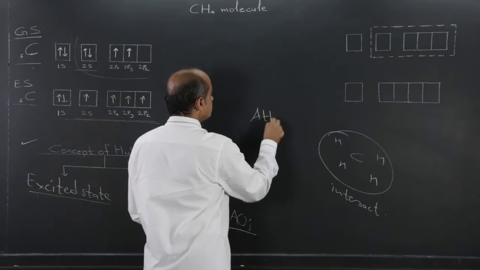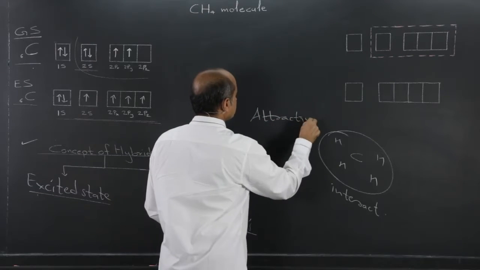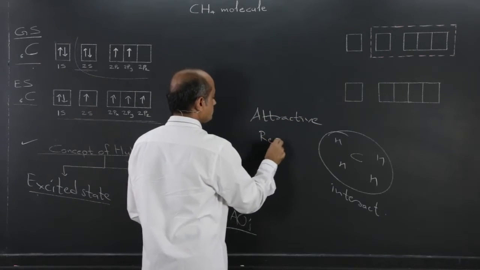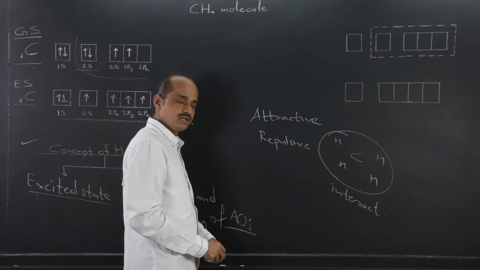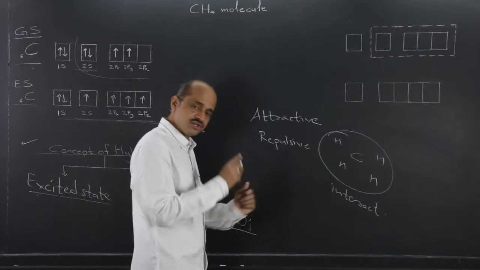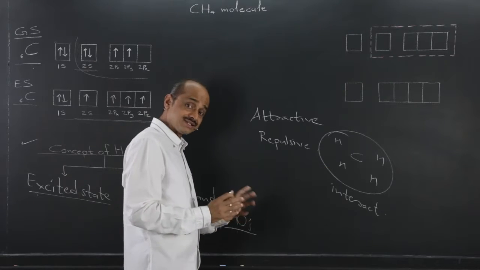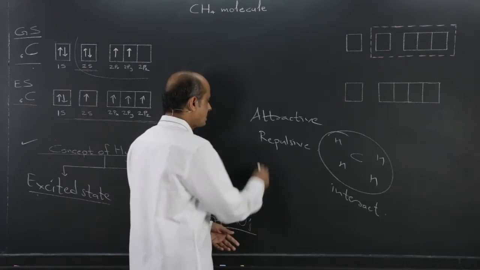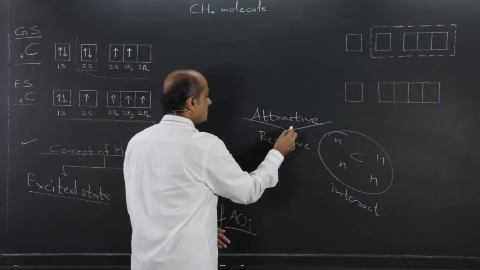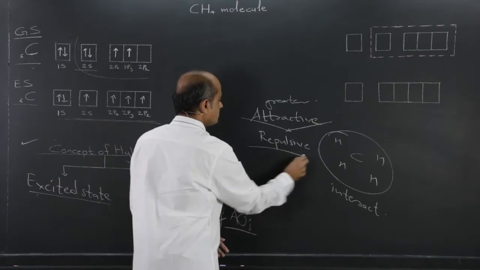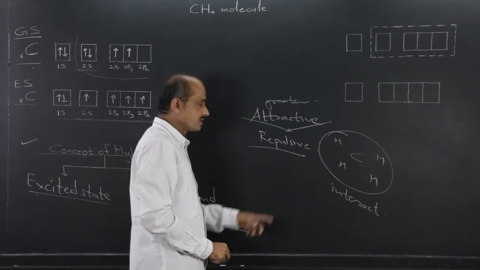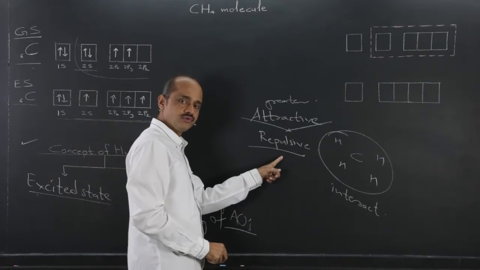Both attractive as well as repulsive. Both types of forces are developed, and since splitting and promotion has taken place, it automatically means that attractive forces are greater than repulsive forces.